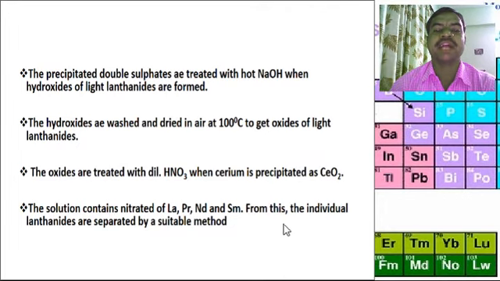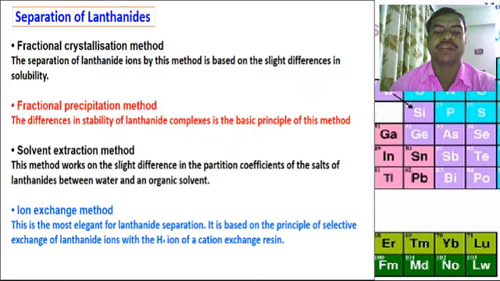The oxides are treated with dilute HNO3, when cerium is precipitated as CeO2. The solution contains nitrates of La, Pr, Nd and Sm. From these, the individual lanthanides are separated by suitable methods. The separation of the lanthanides: the fractional crystallization method.